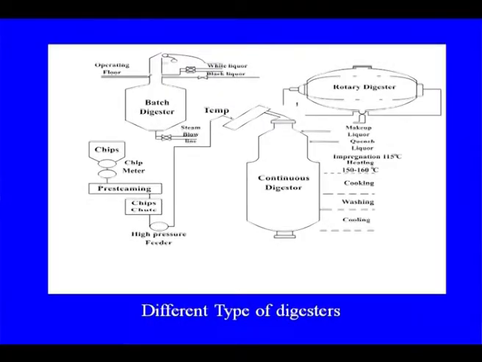These are some of the different types of digesters that we are using. As I told you, we have the batch digester, we have the continuous digester where the continuous cooking, washing and final discharge of the pulp is there. Rotary digester, this is spherical in shape, that we are using. Even for continuous pulping of agriculture residue there is the Pandia digester, a continuous digester, and some of the mills, like Seshasayee Paper Mill, are also using bagasse as a raw material. Some of the mills using bagasse have also gone for continuous, but this is the batch digester.